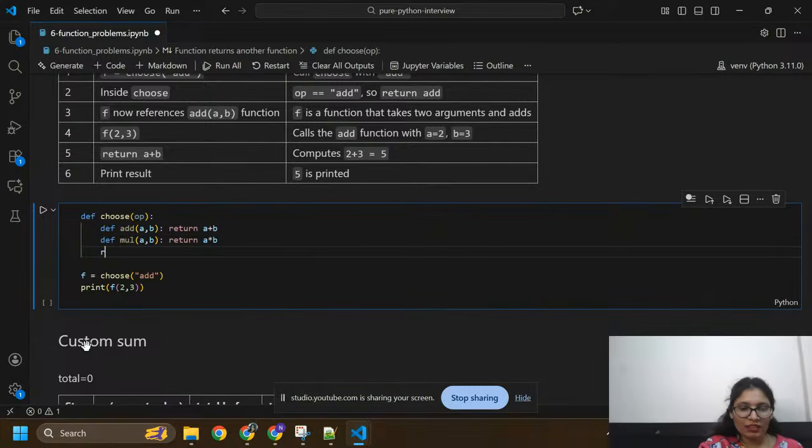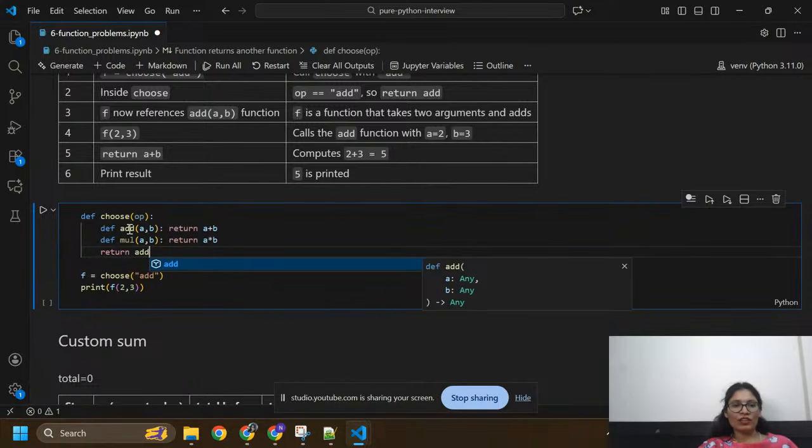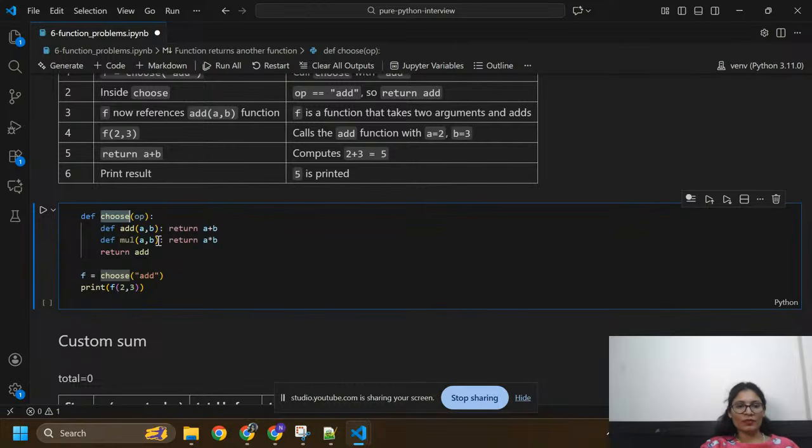So these are the two functions inside this function choose. We can choose one function if we want to add two elements, or multiply two elements, that is a and b.